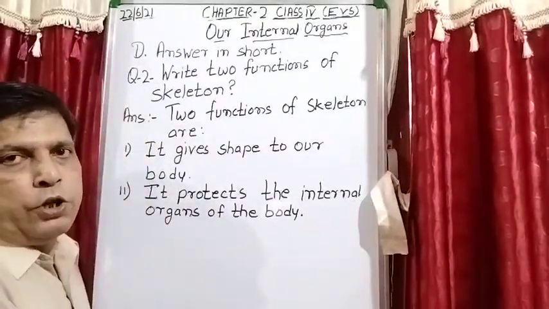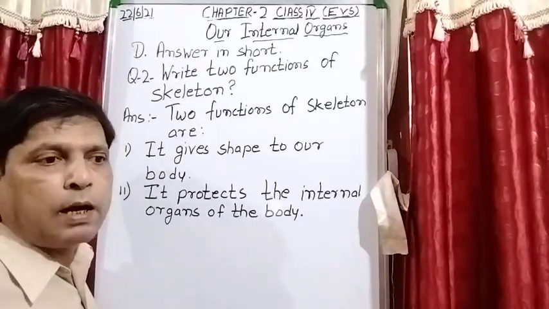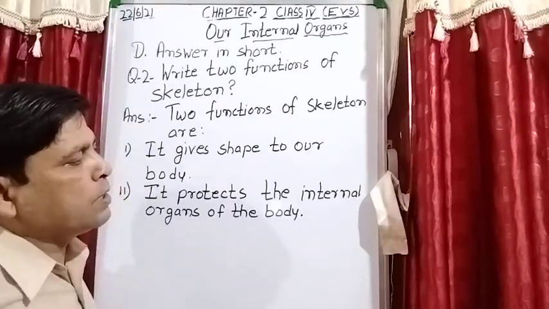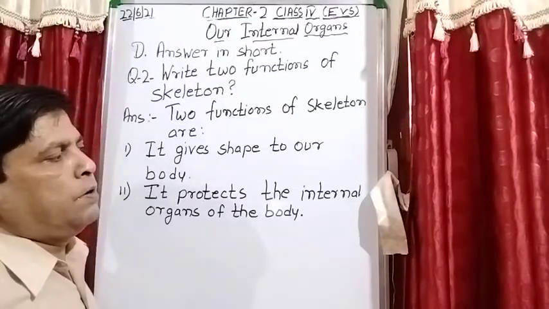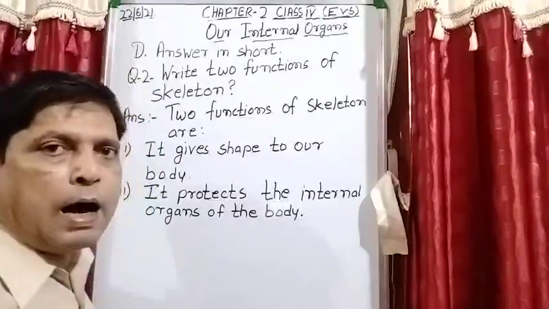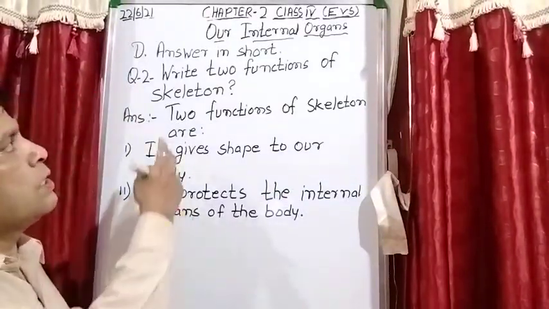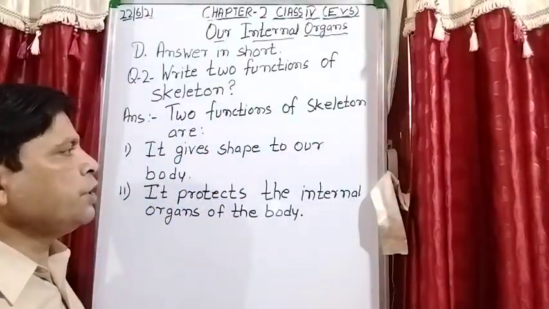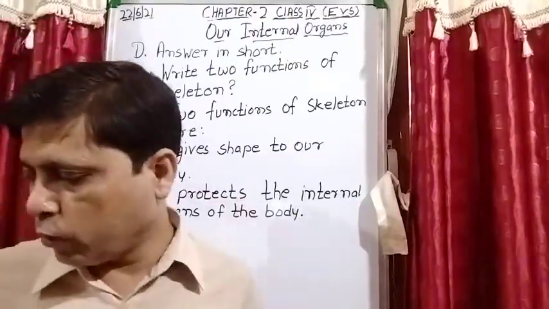For example, your brain is very soft, or you can say a delicate organ, so it is protected by the skull. It is made of 8 flat bones, and there your brain is protected. And with the rib cage, or you can say your chest bone, they protect the heart and lungs and other internal organs. So in this manner, two functions of skeleton are: it gives shape to our body, and it protects the internal organs of the body. Note down the answer.